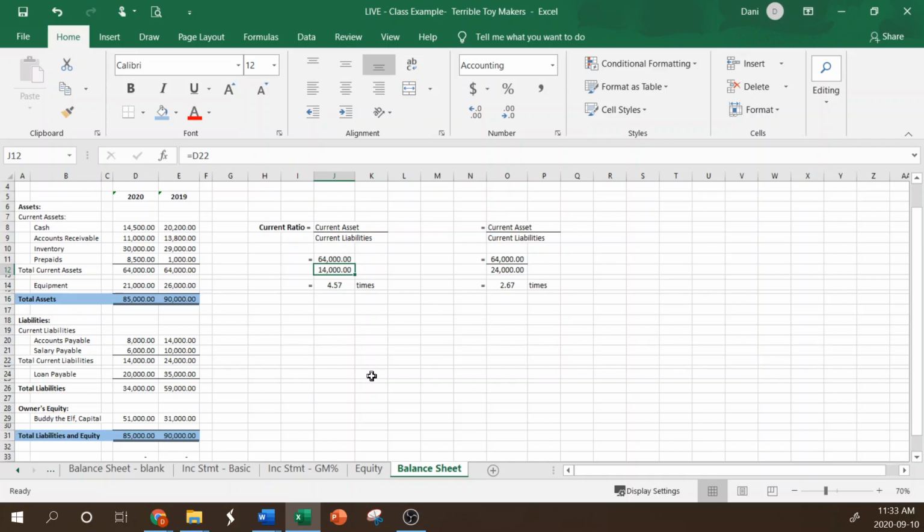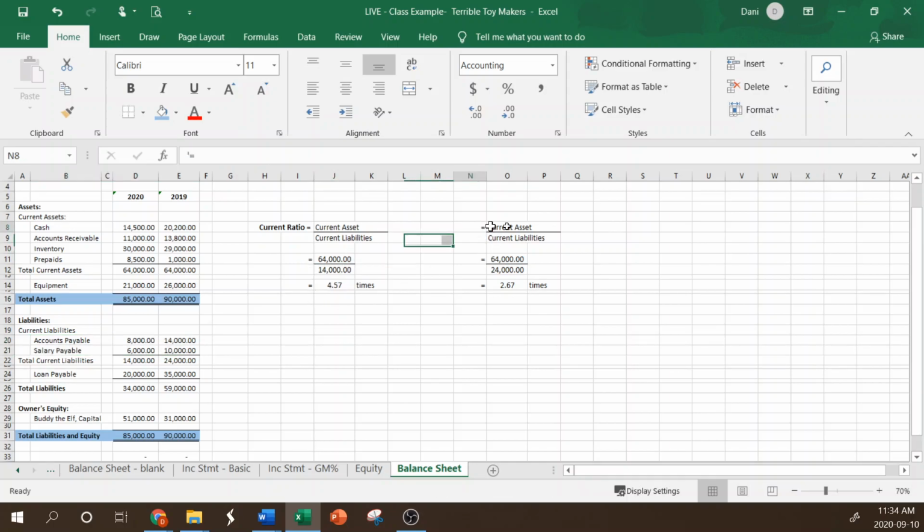So you want your current ratio to be at least 1.0, which means you have the same amount of assets as you do liabilities. Anything above that is even safer. So if we have 4.5 times the assets as liabilities, we're very likely to be able to pay off all of these current liabilities as they become due. There's not a lot of risk there. So a higher number is safer.